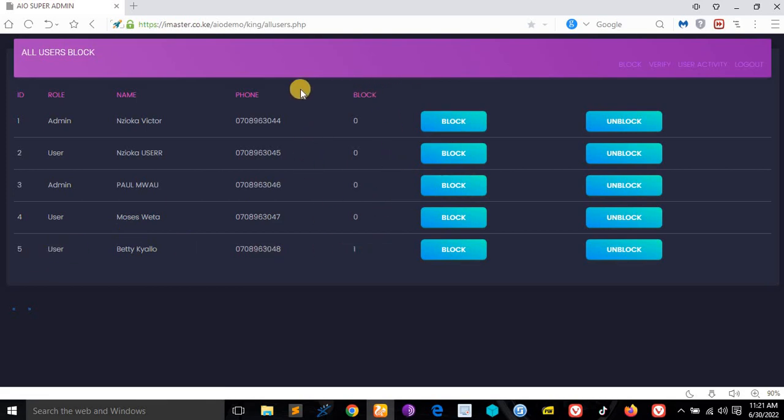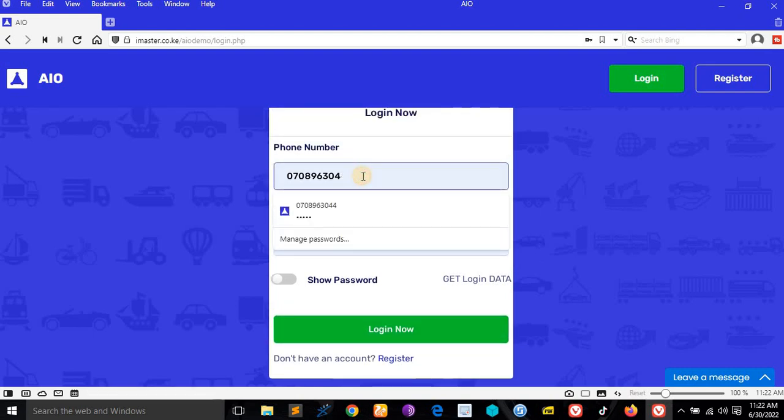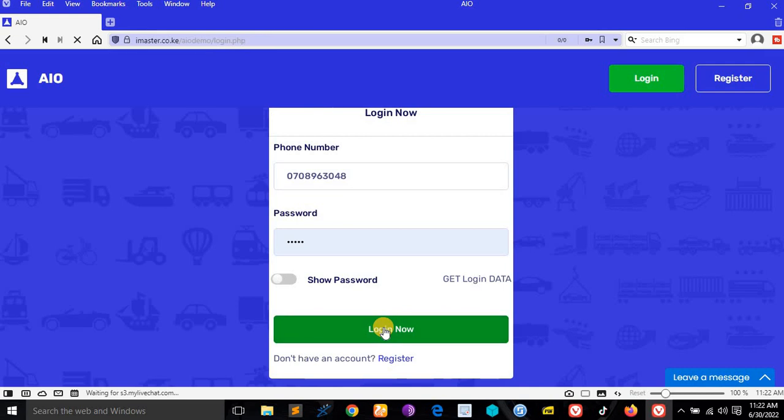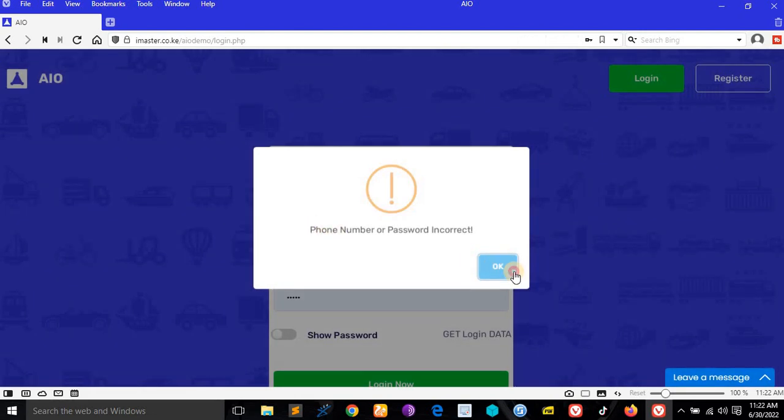This is the super admin. This is not the verified admin. The super admin is me, the person who created the system. I am the one who monitors everybody who comes to register in the system, and if they have not been set from 1 to 0, they cannot log into the system. If they try to log in, they'll be told phone or password is incorrect. You see, phone or password incorrect.